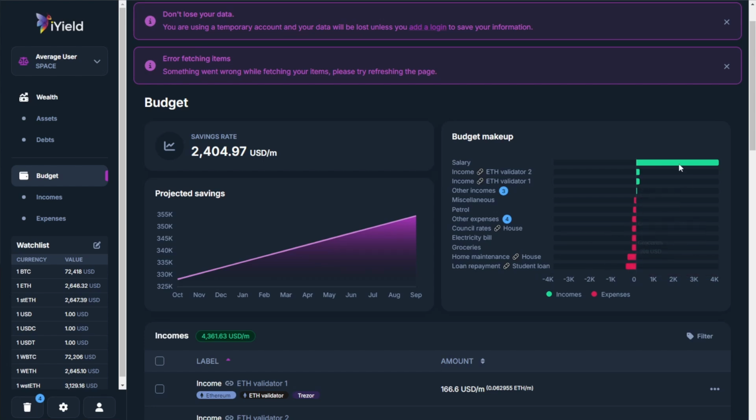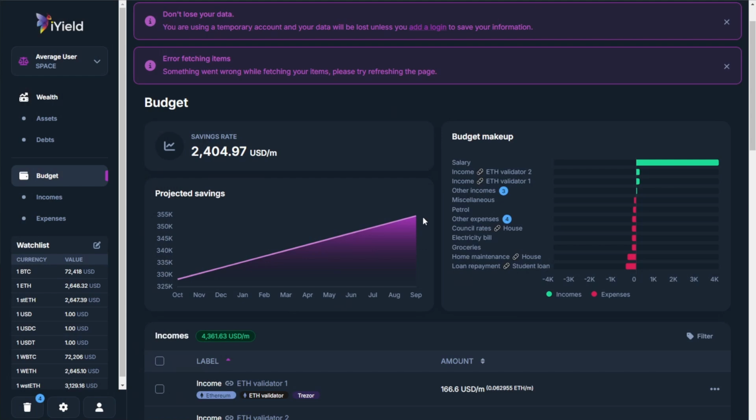And because of this, we not only get a beautiful representation of, hey, maybe where we can cut some expenses or where we can boost our income, but we can also get a projection of where we're going to stand a couple months to a year out. This is really exciting stuff. And again, I think this is really going to help a lot of you out there who might be getting into crypto to get a visual representation of your financial trajectory, which so many people don't think about when you're getting clouded by all the crazy activity in crypto.